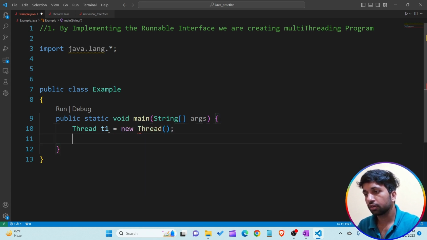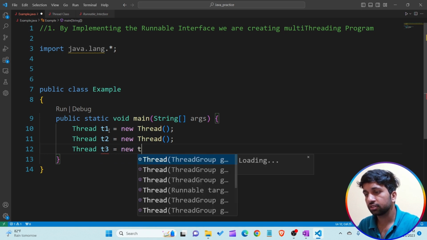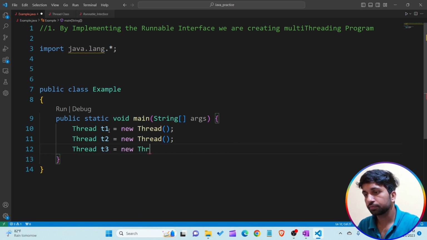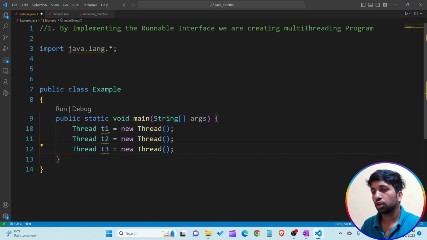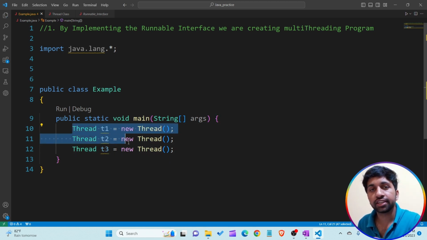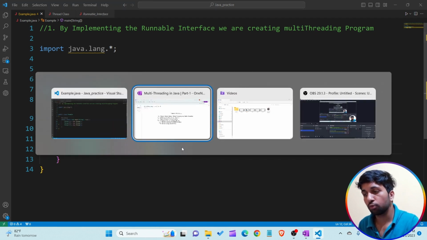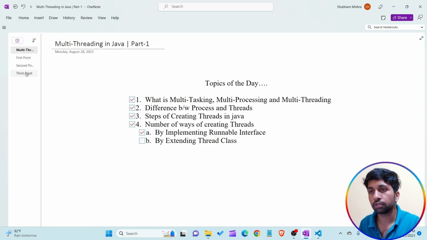Okay, and then I want to create a second thread, that is t2. And then I want to create a third thread within a single program, that is t3. So the first step of creating a multi-threading program is we have to create the object of a thread class. If I open our OneNote, you are able to see I am coming in here.